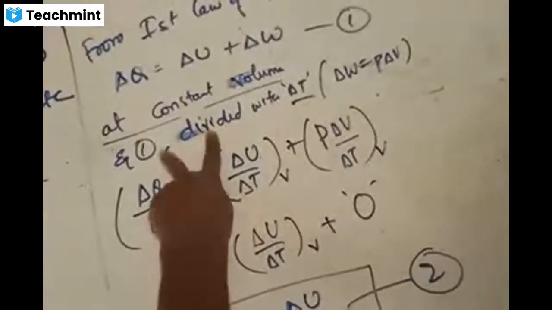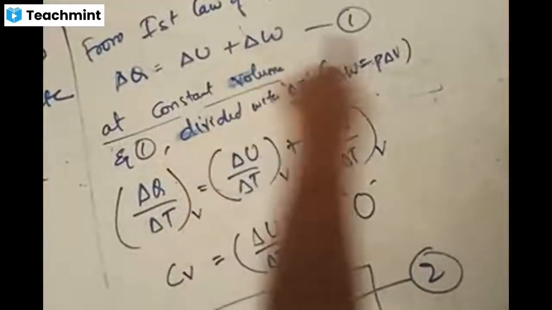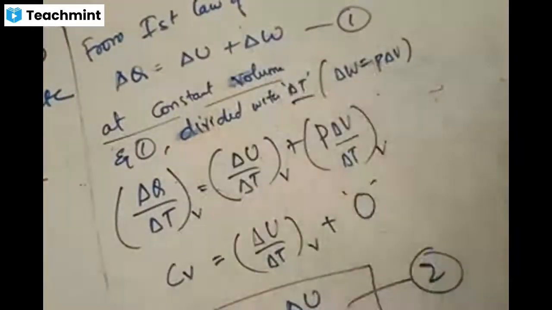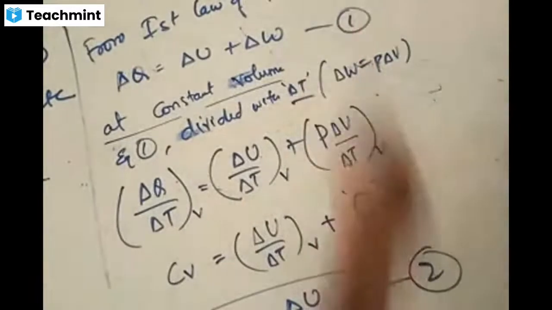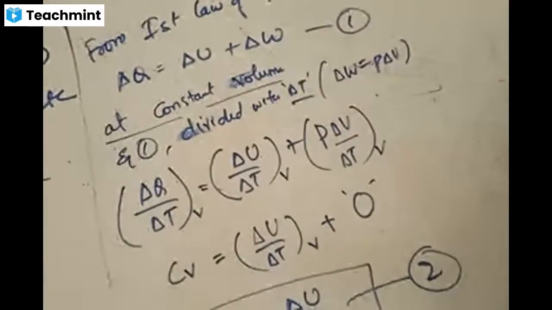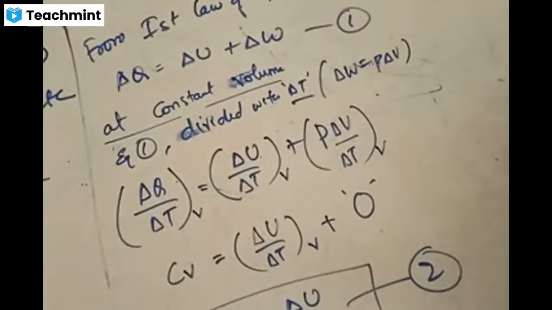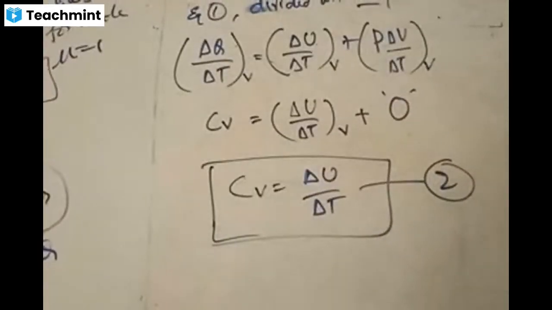What are the assumptions we made? The only assumption we made is that from this equation we are writing delta W is equal to P delta V. If you know this, the other part is simple. If you don't know, just have a recap. We have come across this in Bernoulli's theorem equation, that delta W, the work done, can be expressed as pressure times the change of volume. Right?